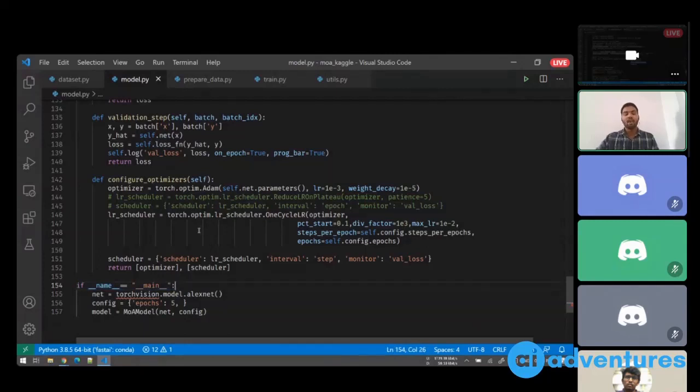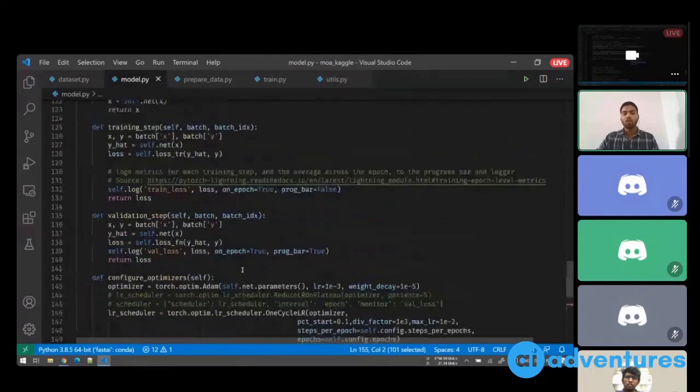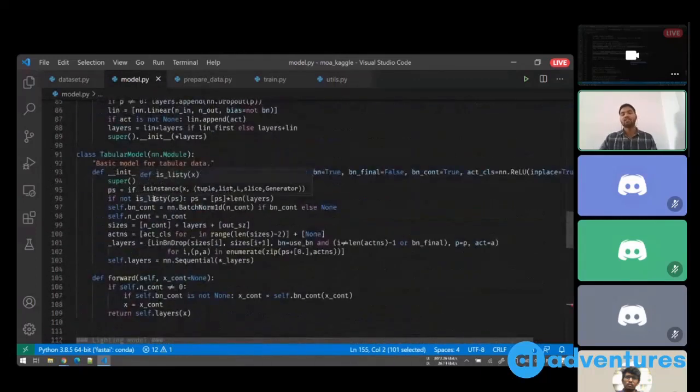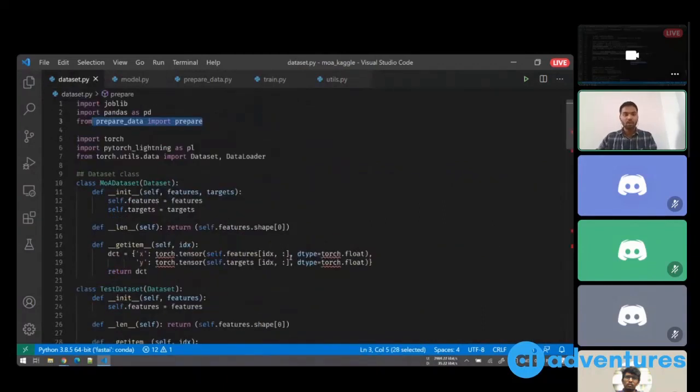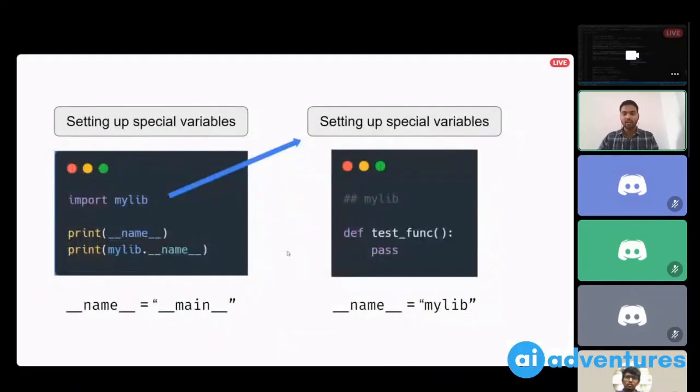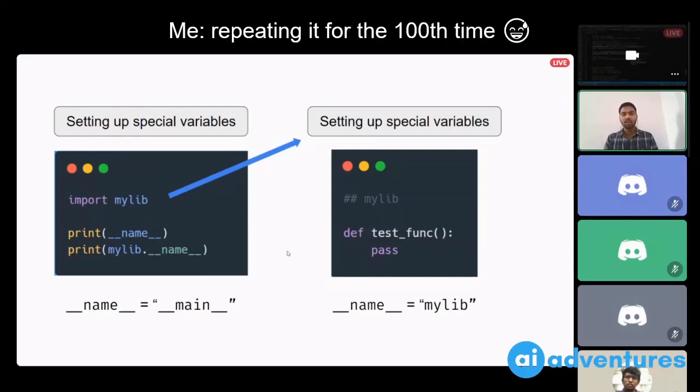This is how you can have all the heavy lifting and computational part here while testing, and when you are importing your code, only these functions and class definitions will be executed and nothing else. This was all that I had from my side, and I hope this difference is clear. And once you start using it, things will start making more sense. This is the simple idea.